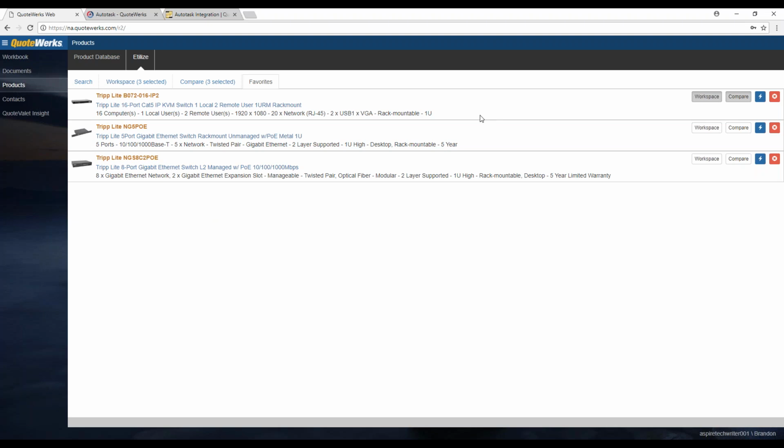This is a user per user option. So basically each user will have access to their own favorites tab, their own compare tab, their own Workspace tab. So you don't have to worry about everyone creating these gigantic lists where they're getting intermingled with other users. It's just going to be their individual list in the favorites.